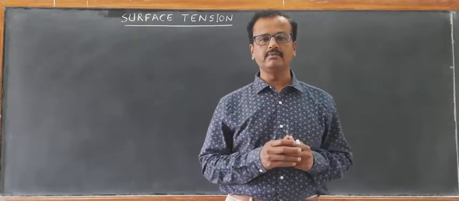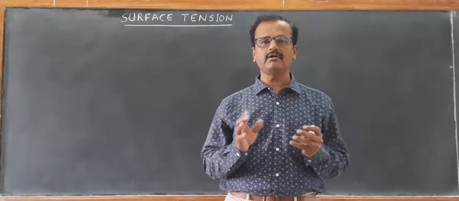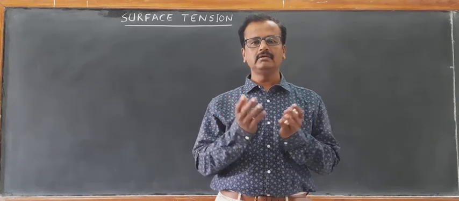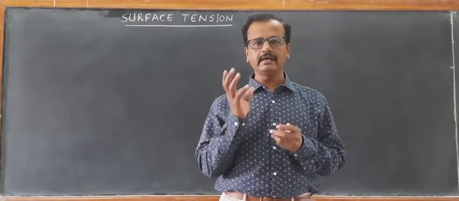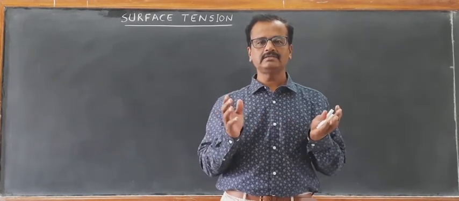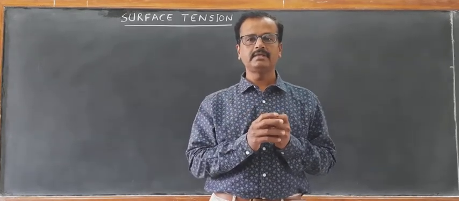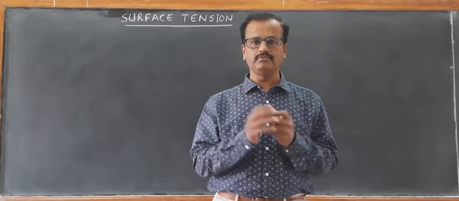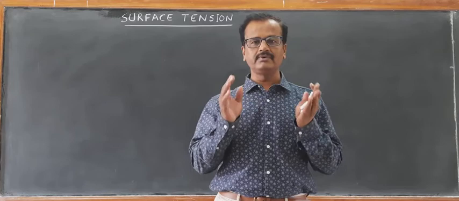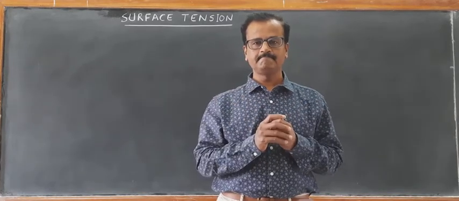Now we are discussing a very important property of all the liquids. It is an important property of only the liquids. Whenever we take water or any liquid in a container, it will have a well defined surface. We know that liquids do not have a shape, but they have a fixed volume. What is the reason for a liquid to have a well defined surface? This is what we are going to discuss.